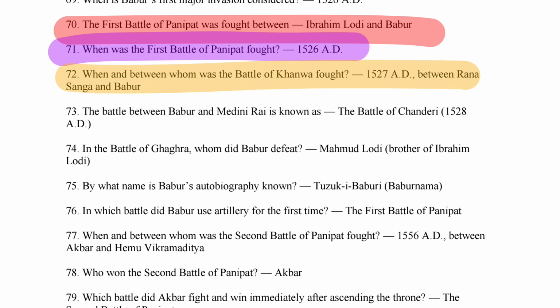Next is what? When and between whom was the battle of Khandwa fought? So it's 1527 AD between Rana Sanga and Babur, right? Next is what?